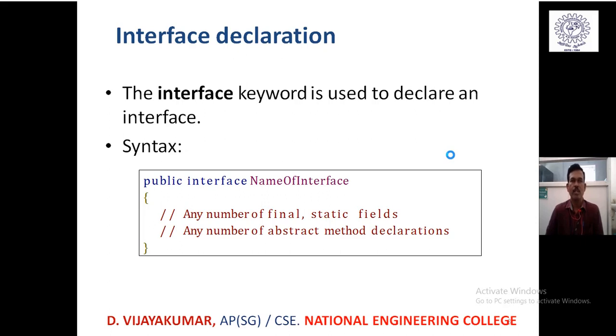Then only will that method compile and the class become instantiable; otherwise that class is automatically treated as an abstract class, because the compiler considers whether the signature of the method declaration inside the interface exactly matches the implementation in the class. So the keyword public, the return type, the method name, the number of arguments and the definition should be explicitly present in both. This is the way the compiler compares the method declared inside the interface with the method defined in the class.